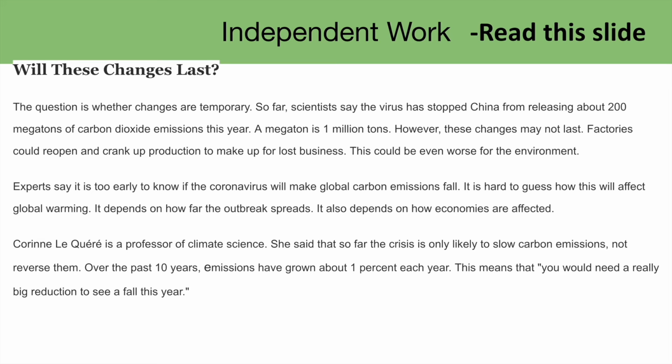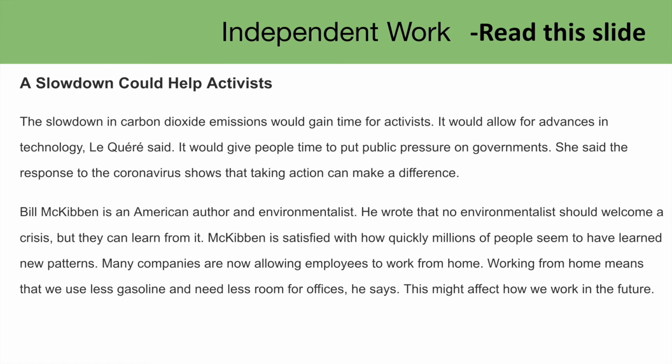She said that so far, the crisis is only likely to slow carbon emissions, not reverse them. Over the past 10 years, emissions have grown about 1% each year. This means that, quote, you will need a really big reduction to see a fall this year, end quote. A slowdown could help activists. The slowdown in carbon dioxide emissions would gain time for activists.